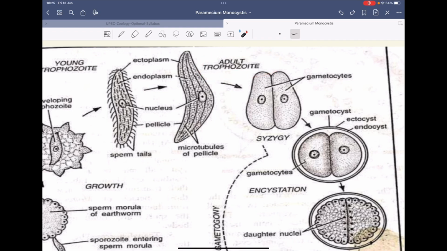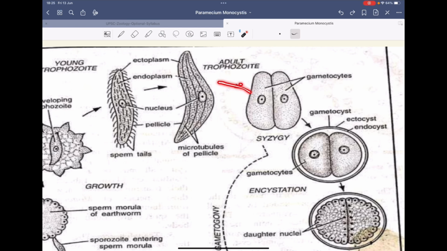So you have to remember trophozoite, sporozoite, sporocyst. These are some of the terms that you need to retain by revising and by practicing these life cycles. So this is the adult trophozoite. It has these myonemes. There is pellicle, there is one centrally located nucleus.